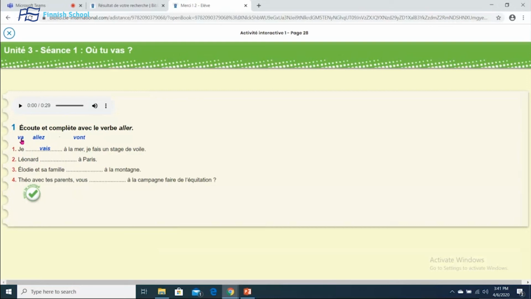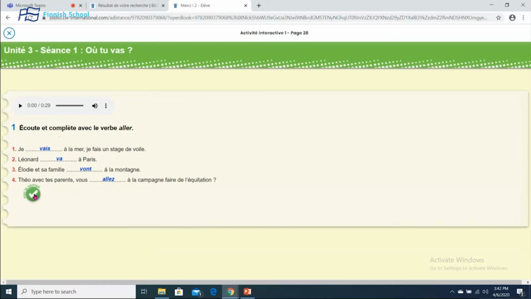Léonard va à Paris. Élodie et sa famille, which means they, because it's Élodie and her family. Should we use aller or vont? In this case, it's vont. Élodie et sa famille vont à la montagne. And the last one, aller. Because Théo avec tes parents, vous allez, you go à la campagne faire de l'équitation.